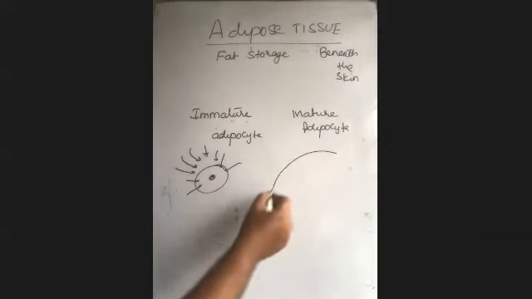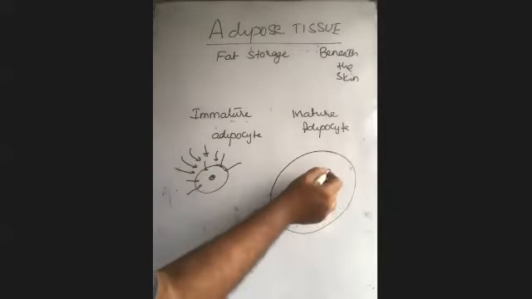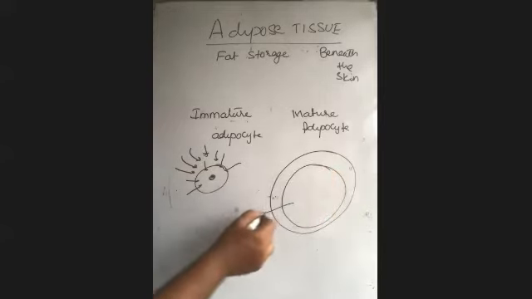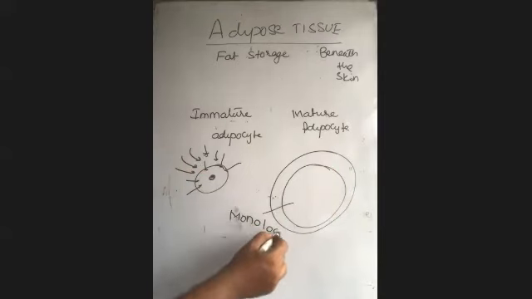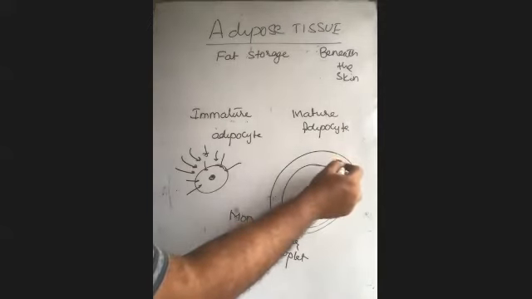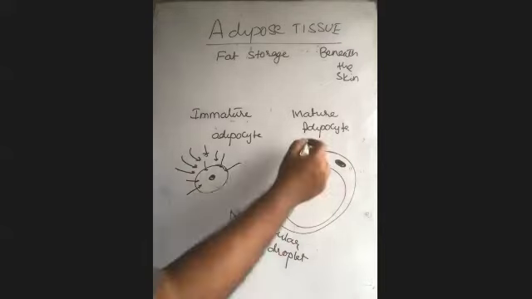By taking the fat, the cell will be enlarged, which converts the total fat into a single oil droplet. We say monomolecular lipid droplet, and it even pushes the nucleus to one side. We call this a mature adipocyte.